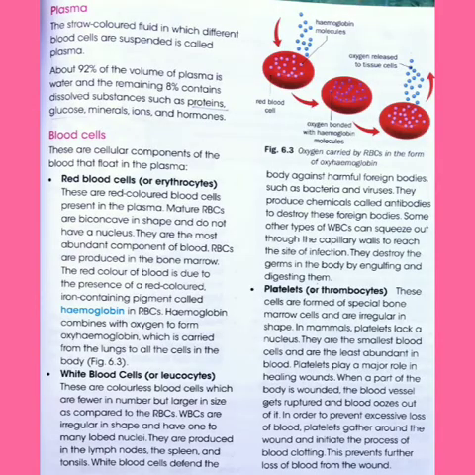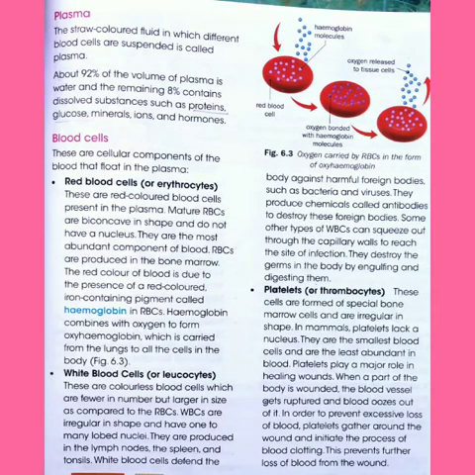Next is blood cells. There are mainly three types of cells that are suspended in blood plasma. They are what? They are red blood cells. They are also called erythrocytes. Next, white blood cells, or we call them leukocytes. And the next is platelets or thrombocytes. So, all the cellular components of the blood float in the plasma.